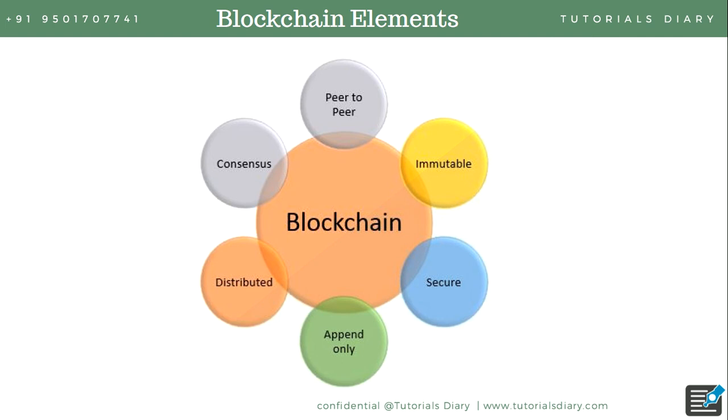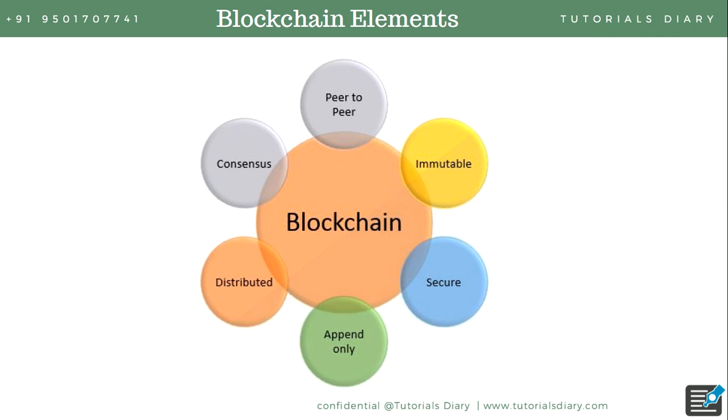That is equivalent to the diagram we showed in the last slide, where there is no central authority, but there are different servers, nodes or peers. They connect with each other and make a network. That is a peer-to-peer network.